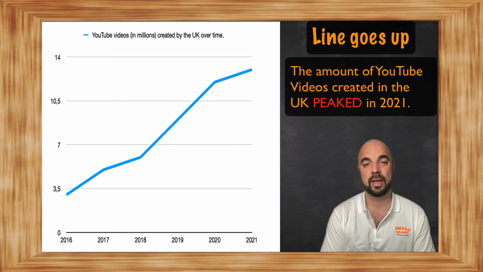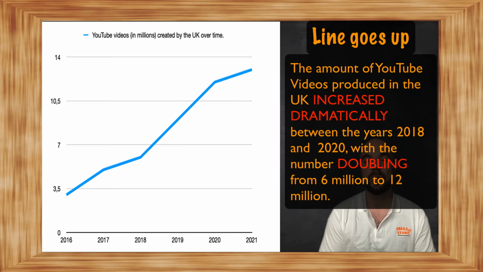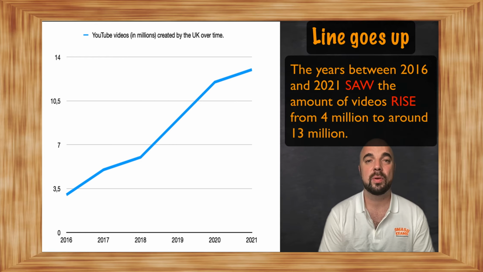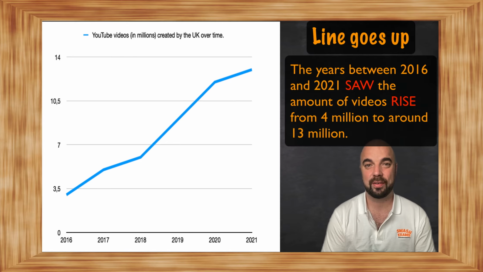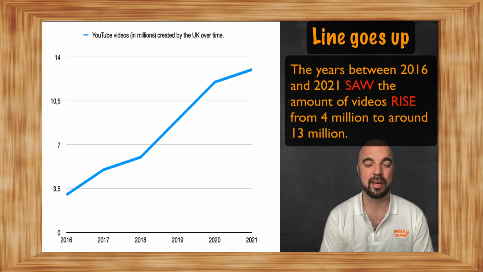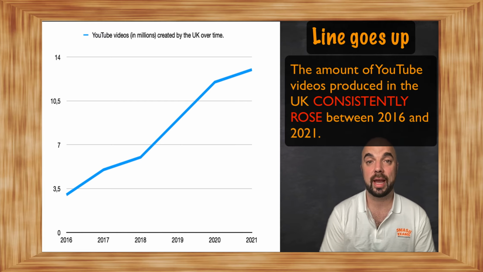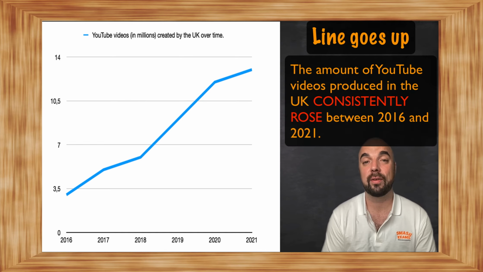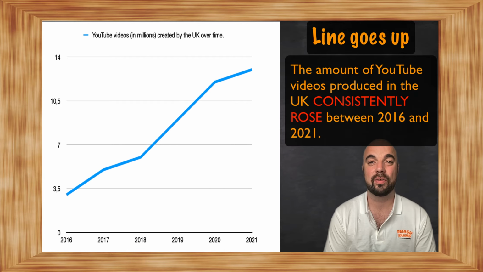The amount of YouTube videos created in the UK peaked in 2021. The amount of YouTube videos produced in the UK increased dramatically between the years 2018 and 2020, with the number doubling from 6 million to 12 million. The years between 2016 and 2021 saw the amount of videos rise from 4 million to around 13 million. The amount of YouTube videos produced in the UK consistently rose between 2016 and 2021.